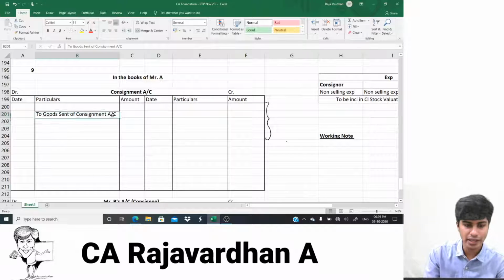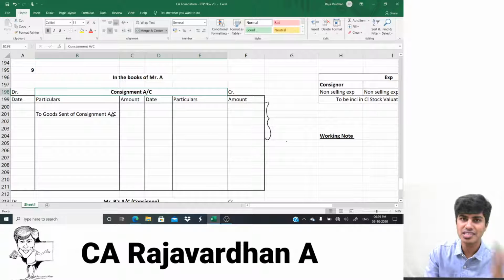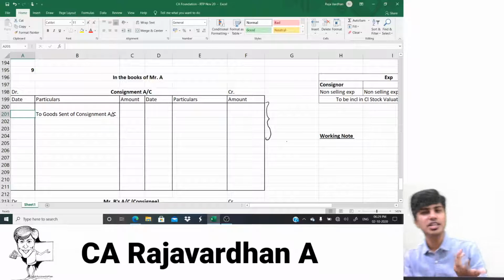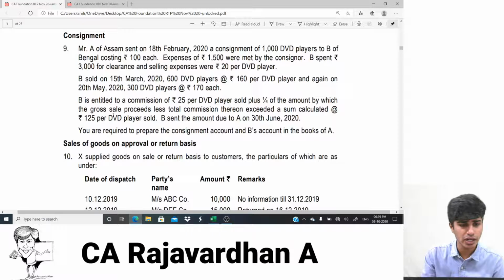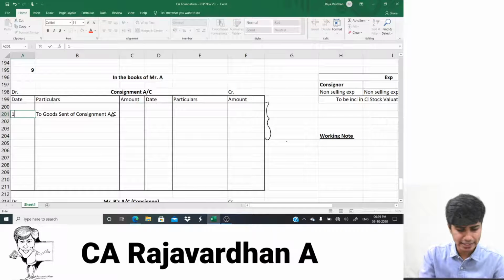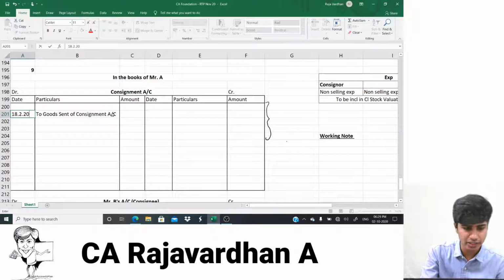So we're preparing in the books of Mr. A. As I told you previously, the journal entry is consignment account debit to goods sent on consignment account. This is not written to consignee account. Few students assume it's consignment to consignee because the consignee has to pay his money. But we've not sold the goods to the consignee. We've just given him the mere possession. This transaction is happening on 18th of February 2020. It's important to write the date as well. So let's write the amounts now.